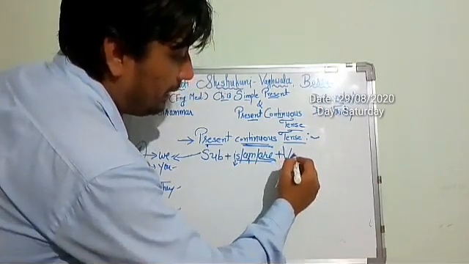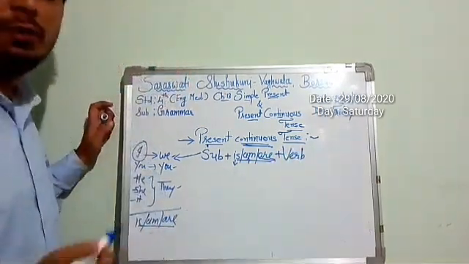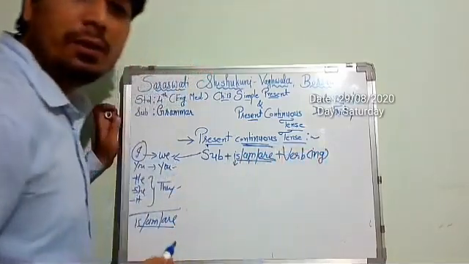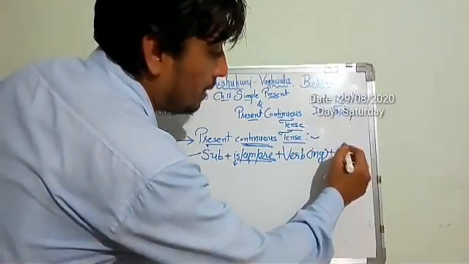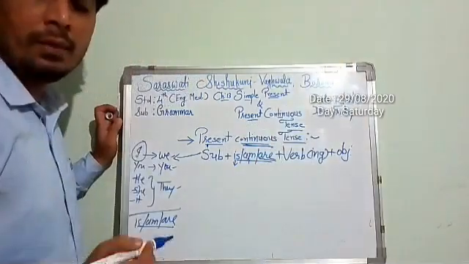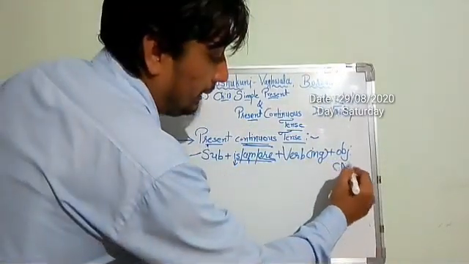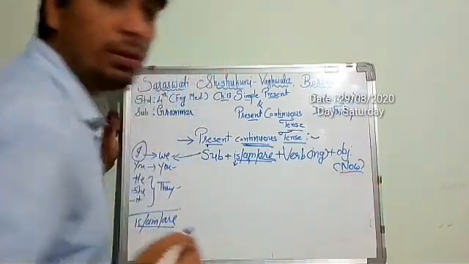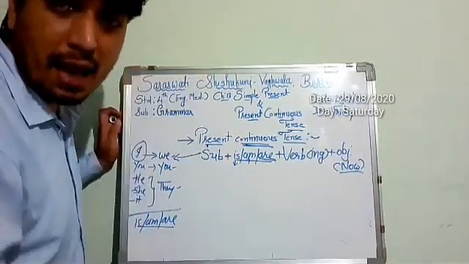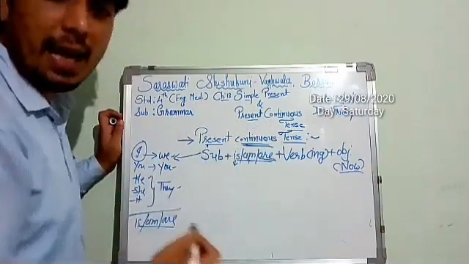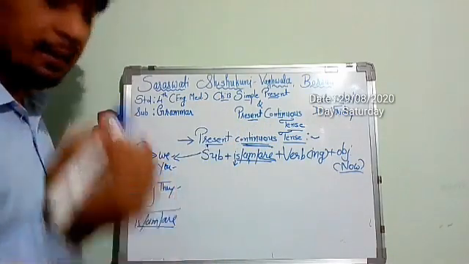Then we need a verb, an action verb, but which form? The ing form of the verb, plus object. But one word you will definitely find, that is now. I am speaking now, you are listening now, I am teaching now, you are learning now.